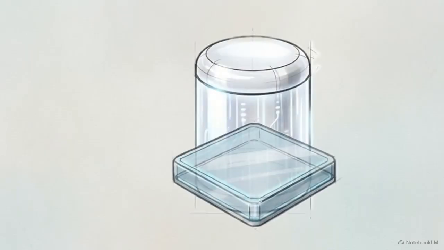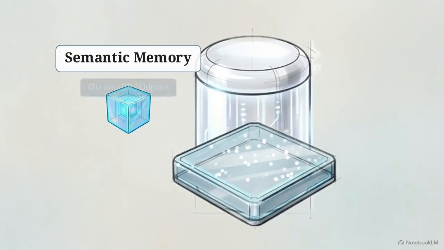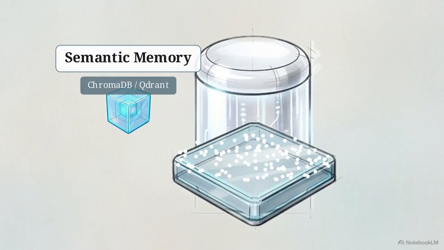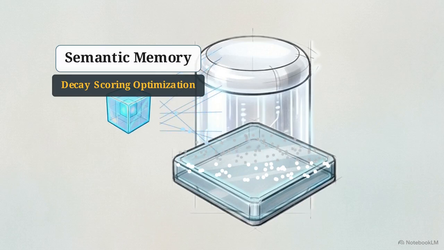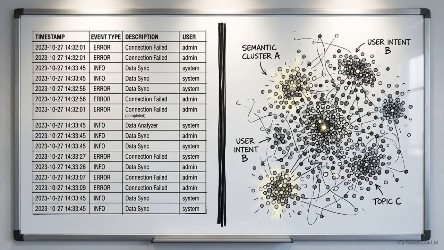Layer 2 is semantic memory. This remains the conceptual domain knowledge store, typically backed by ChromaDB or Qdrant. We optimize this layer with decay scoring. Embeddings older than a specific threshold are mathematically penalized during ranking unless they are refreshed. Isolating the structured event log from these fuzzy domain facts prevents historical records from interfering with conceptual retrieval.